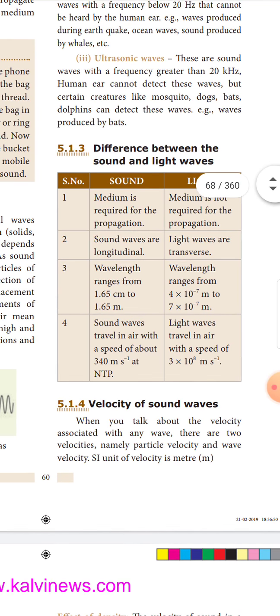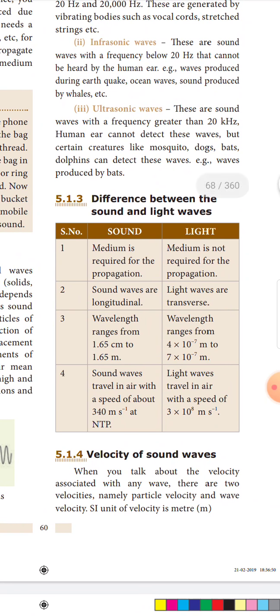Difference between sound and light waves. For sound, a medium is required for propagation. For light, a medium is not required for propagation. Second, sound waves are longitudinal. Light waves are transverse.